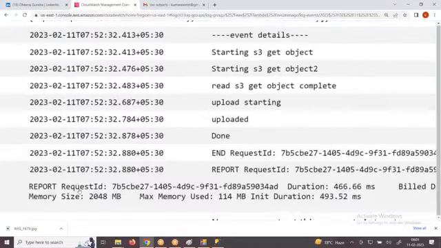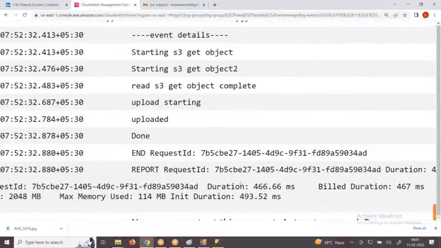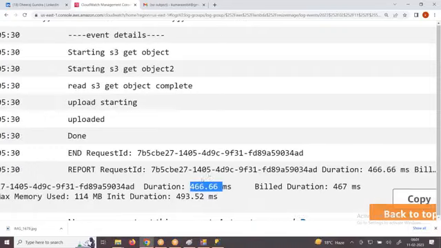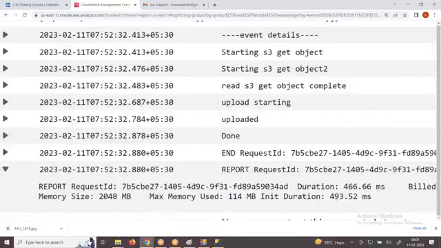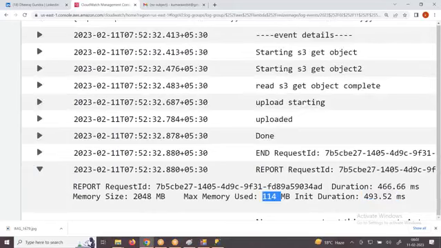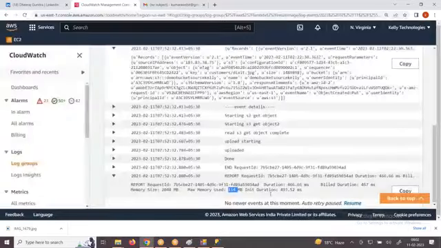See the beauty. This one took this much duration of initialization. The billed duration to run this code is 466 milliseconds. The cost is 467 milliseconds. To initialize this one, 4 milliseconds. The memory used is 114 MB, but the Lambda function has 2 GB, so that tomorrow if you upload 20,000 into 20,000 pixel, it should work, right? I mentioned 2 GB, but it took only this much. Very neatly it has come.